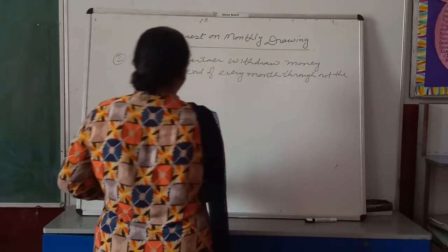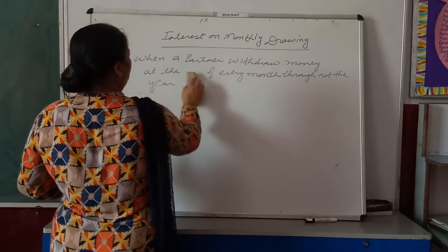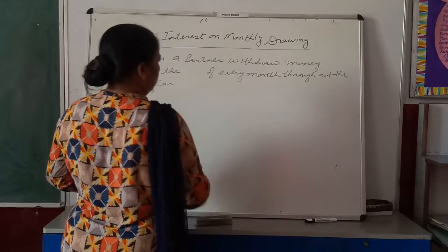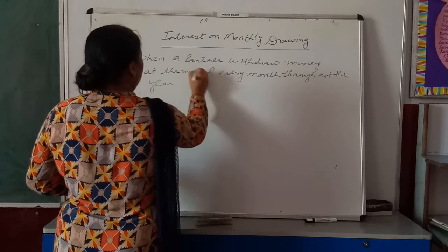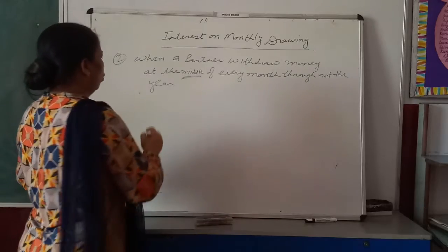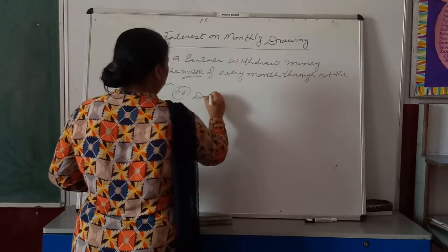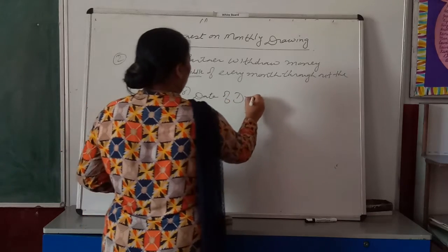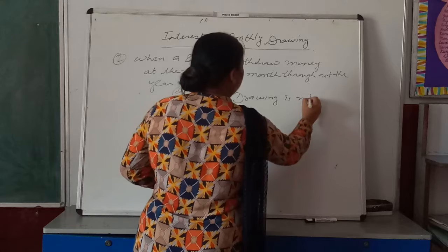Next, the third point is when a partner withdraws money in the middle of every month. Middle. Or the date of drawing is not mentioned in the question.